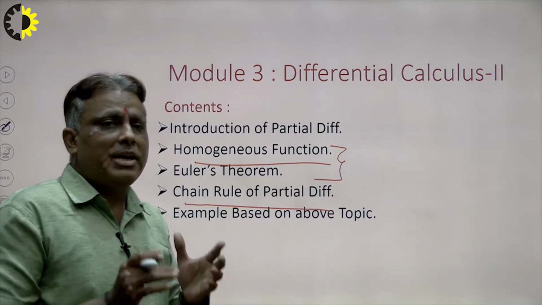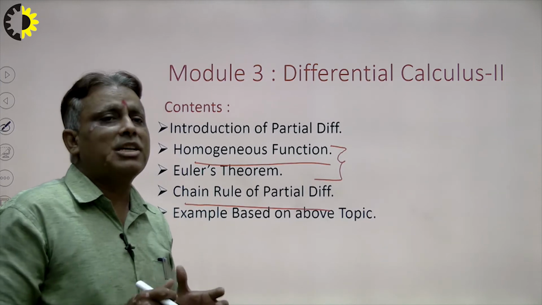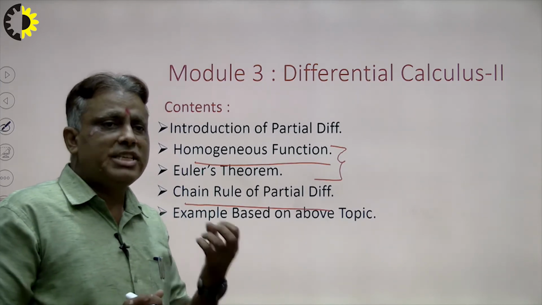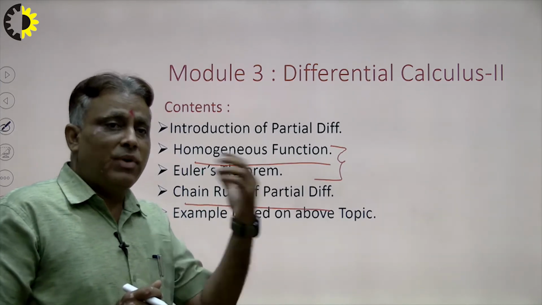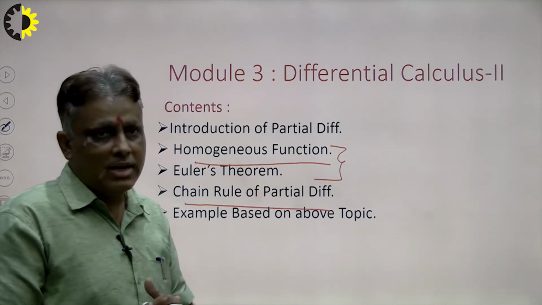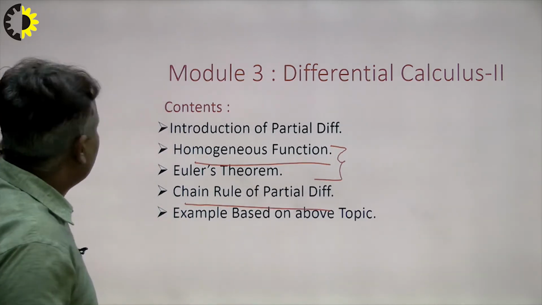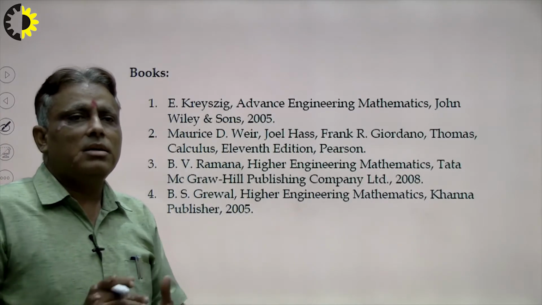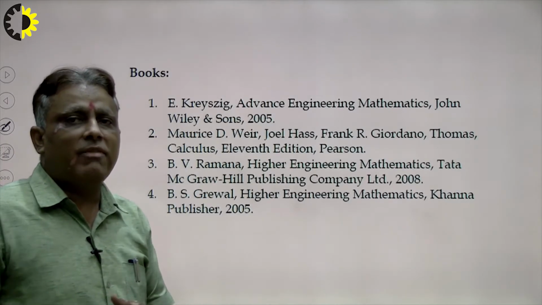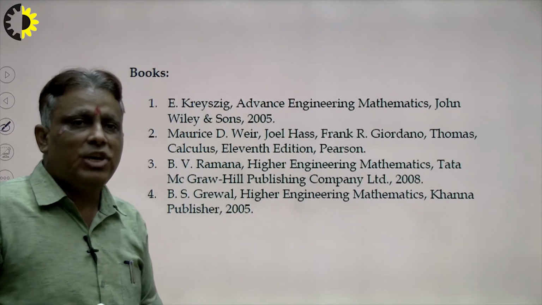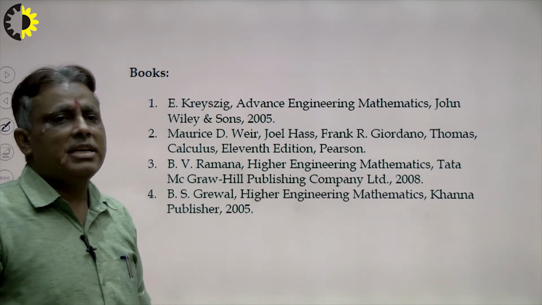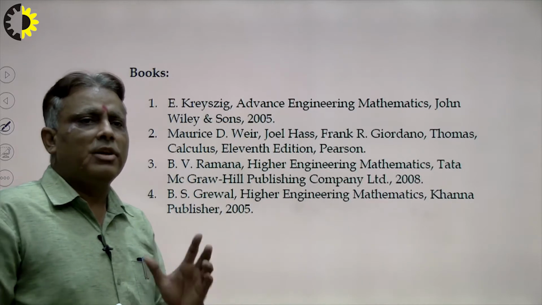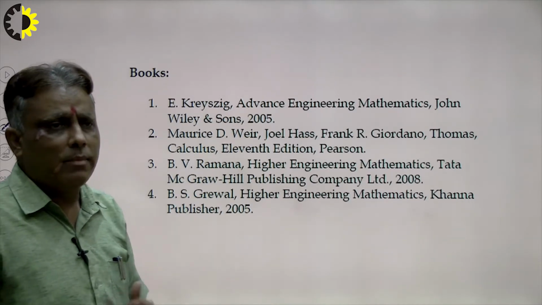So students, keep in mind that when we solve a problem of partial differentiation, first of all we see the problem: which is the function and which are the variables. Today's contents are referred from the books of E. Kreyszig, Advanced Engineering Mathematics, Marais de Veer, B.V. Ramanna and B.S. Grewal. Students can opt for any one of them for help with any query or problem.